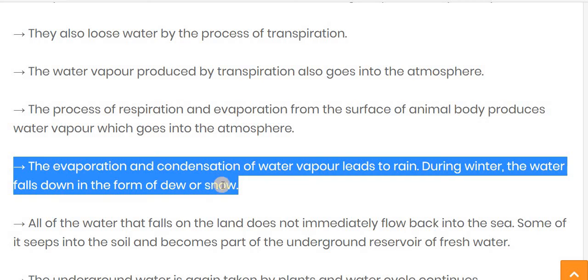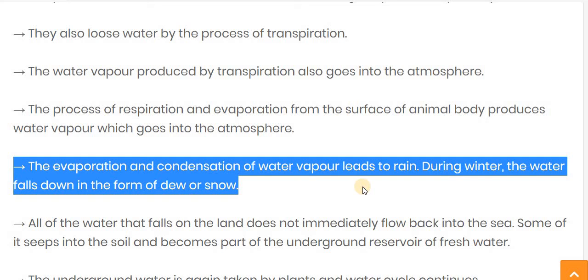The evaporation and the condensation of water vapor leads to rain. During winter, the water falls down in the form of dew or snow. Condensation means the conversion of the water vapor into water droplets by the cooling effect.